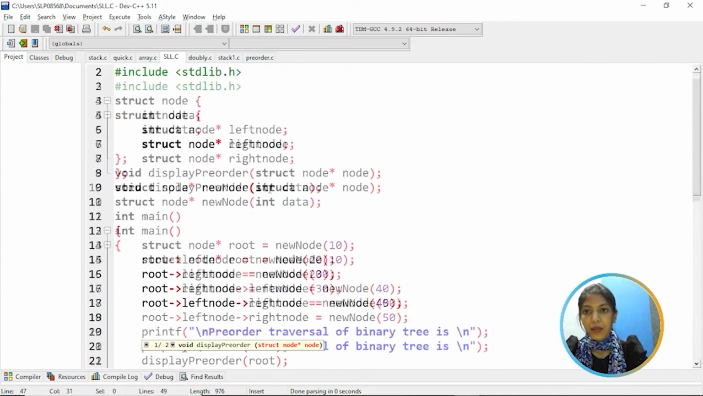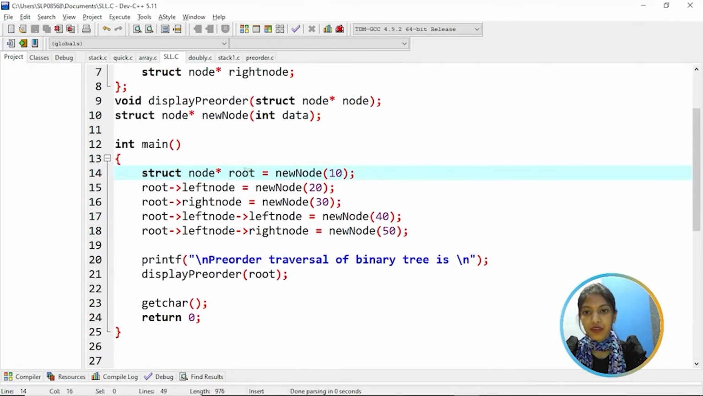So coming to the main function, here we have a root node, value assigned 10, and root's left node value assigned 20, and root's right node is assigned the value 30, and then root's left node's left node is assigned 40, and root's left node's right node is assigned 50. Next, print the pre-order traversal of a binary tree. So calling the display pre-order function to display all the nodes.